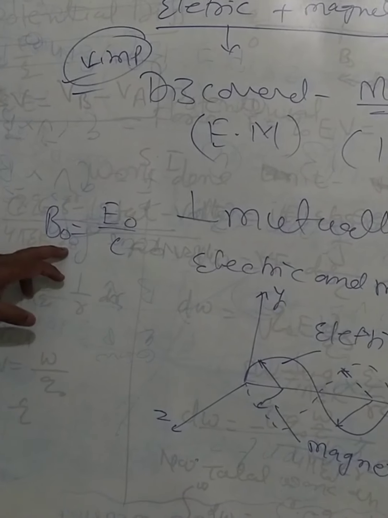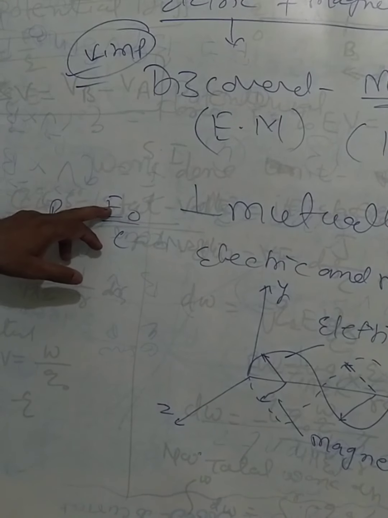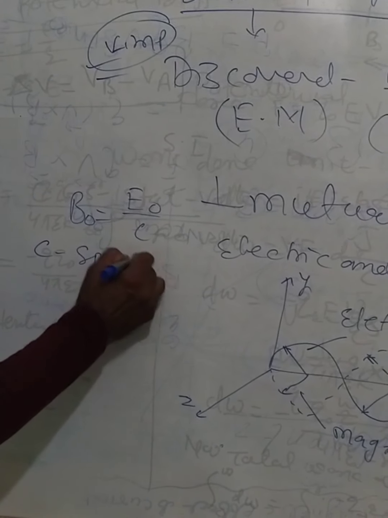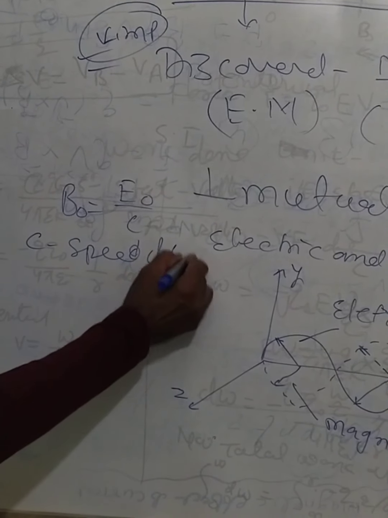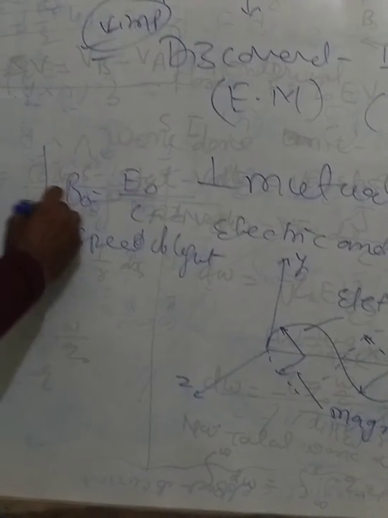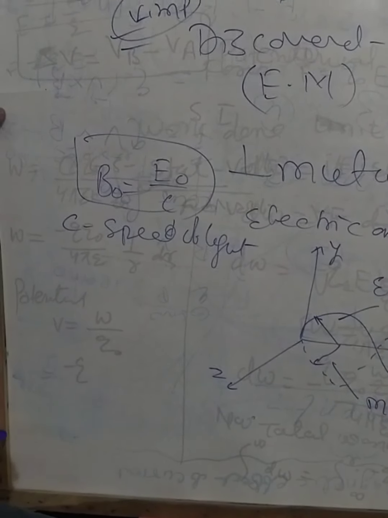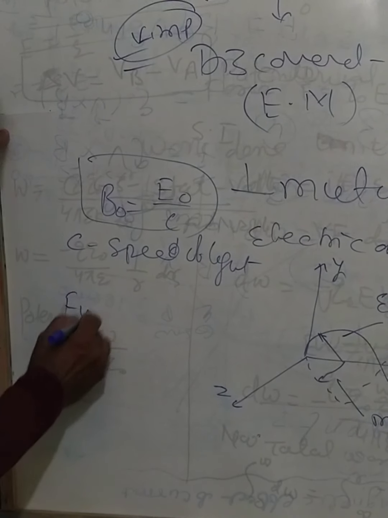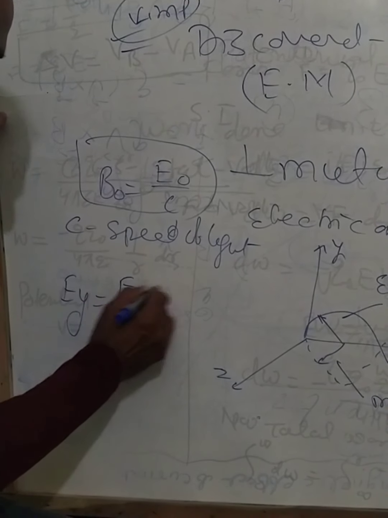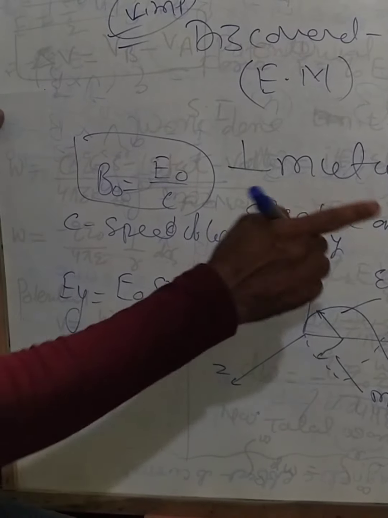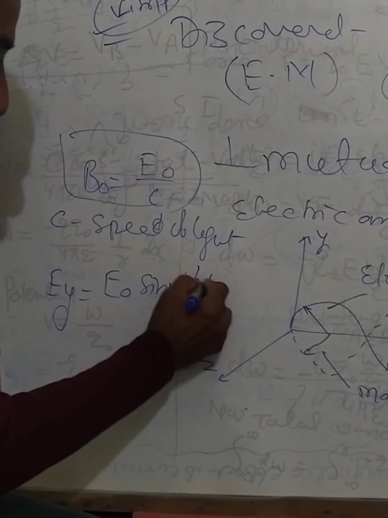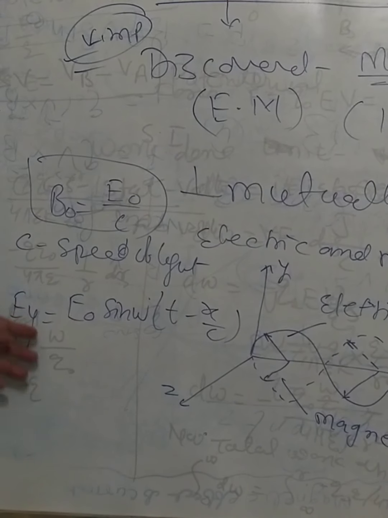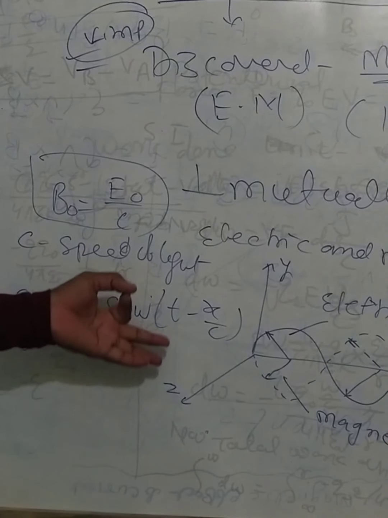Now we also represent this equation: B0 is equal to E0 upon C, where B0 is the magnetic field, E0 is the electric field, and C is the speed of light. So this is the equation form of this field. We also write the equation E is equal to E0 sine omega (t minus x upon c) in the direction of displacement.